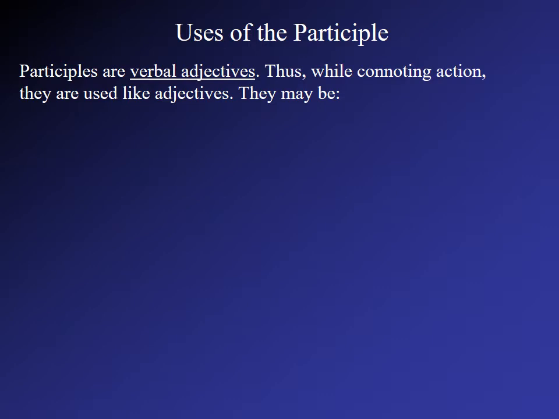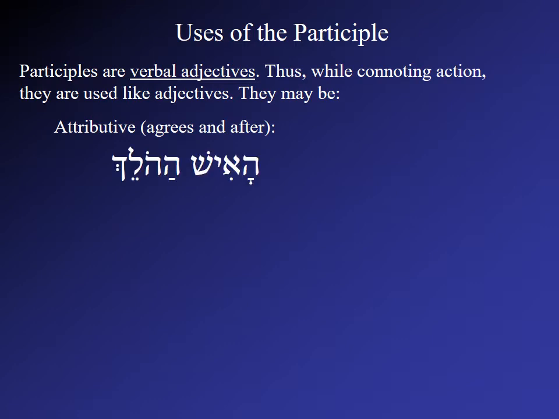Now, participles can be used as verbal adjectives. So they connote an action that the noun is doing, but they're used like adjectives. So they can be, like our adjectives, attributive. In this case, they agree with the noun and come after it. So ha'ish ha'holech. Here our participle ha'holech comes after the noun ha'ish, and they both have the definite article.